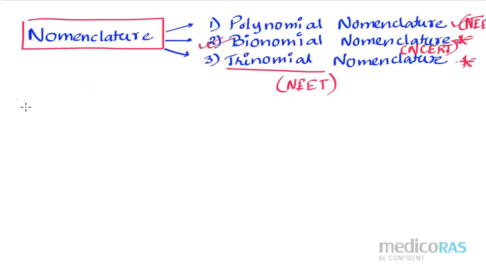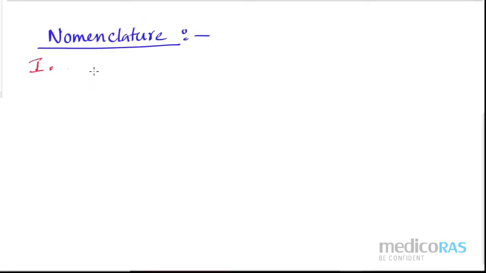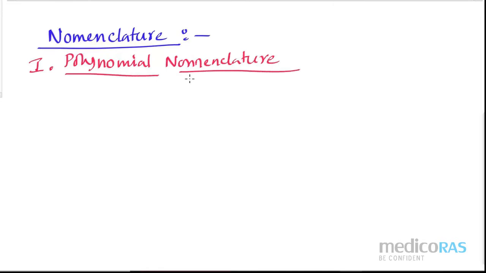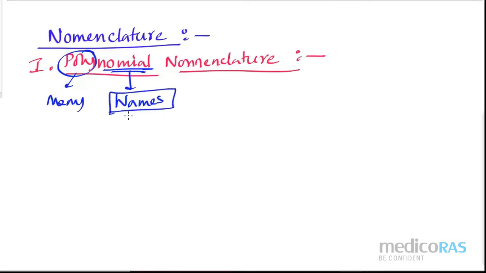So let's start. Initially, when people started giving the names, they used polynomial nomenclature. Now we need to know what is polynomial nomenclature. By seeing this name only, you must have understood that poly means many, right? And nomial means what? Names. So you are giving multiple names for a single individual.